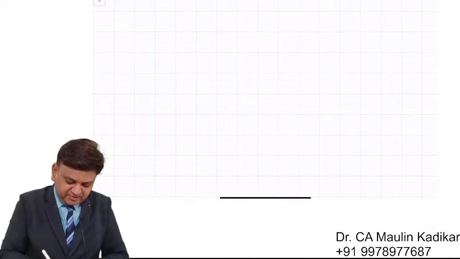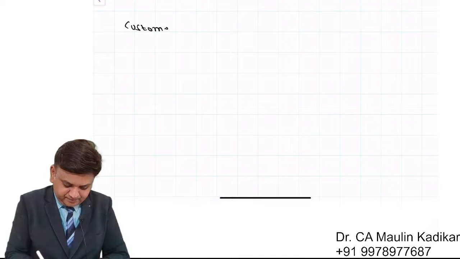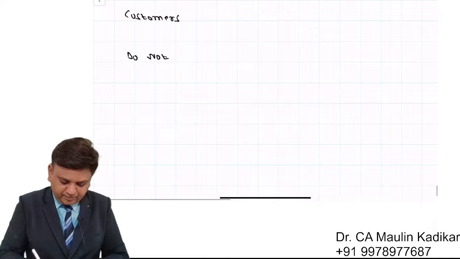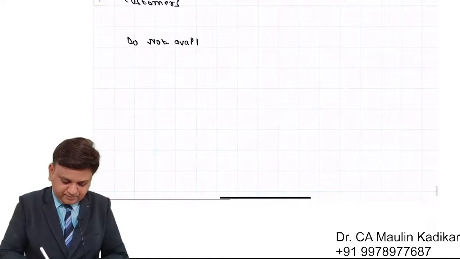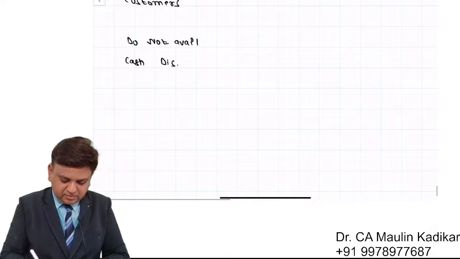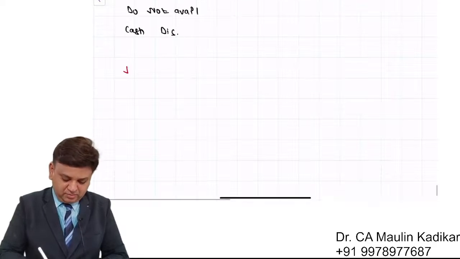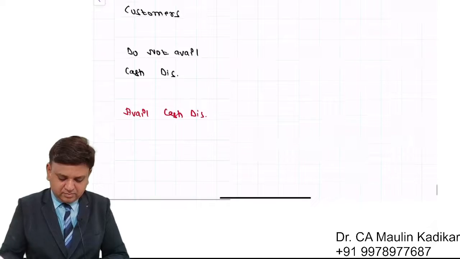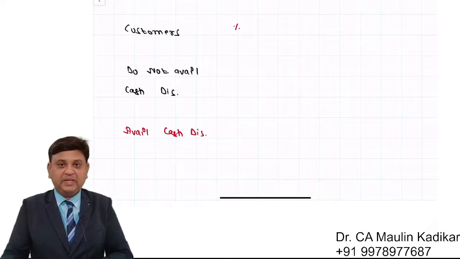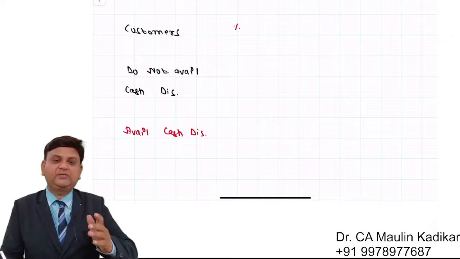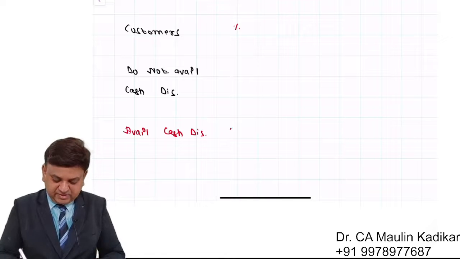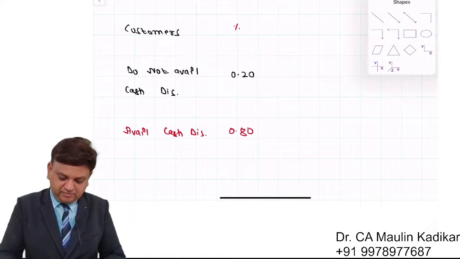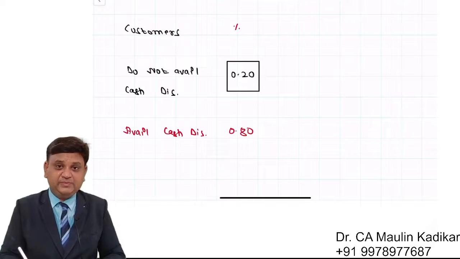See, customers are basically divided into two parts. Customers who do not avail cash discount and customers who avail cash discount. Proportion. See, it has been given that in case of the proposed one, 80% customers are going to avail cash discount. So of course 20% will not avail the cash discount. So this 20% is found as balancing figure.